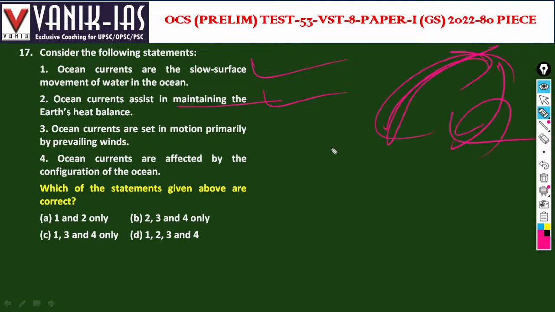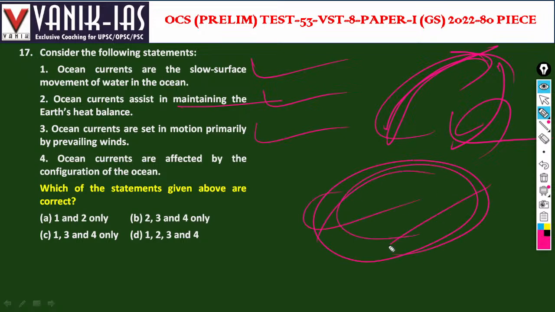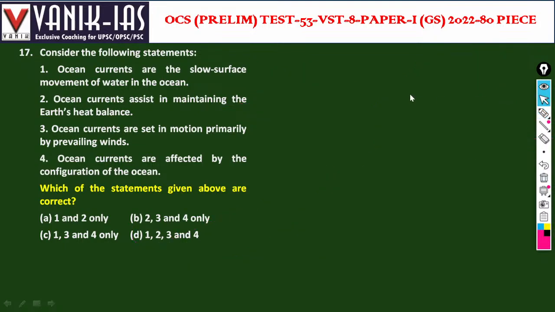So cold current, warm current. Ocean currents are set in motion primarily by prevailing winds. Yes, they are shaped by prevailing winds, and based on that, ocean current moves. Ocean currents are affected by the configuration of the ocean. Yes, because that is how the path is decided. So all four statements are correct regarding ocean currents.